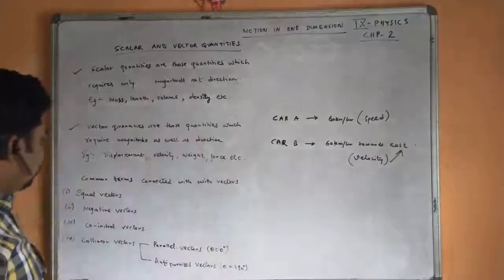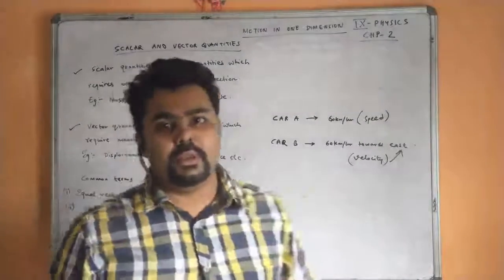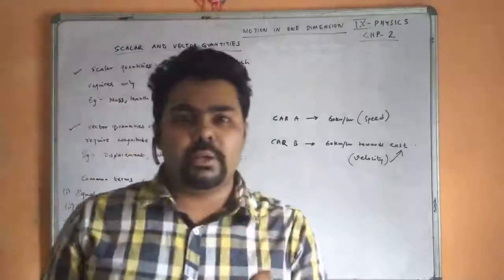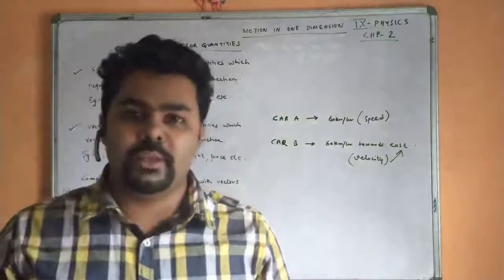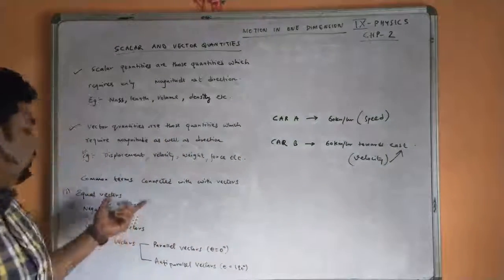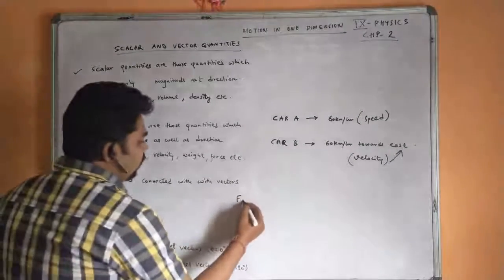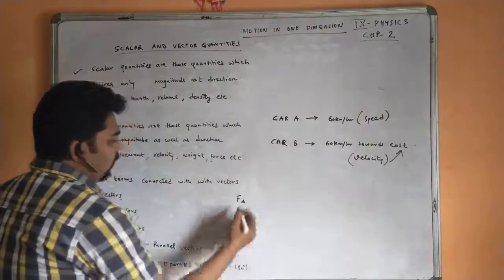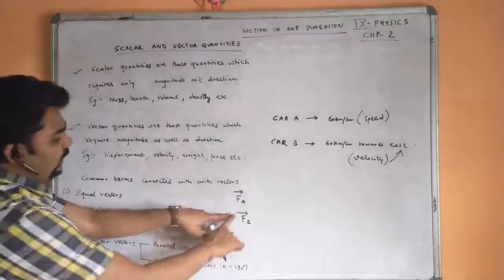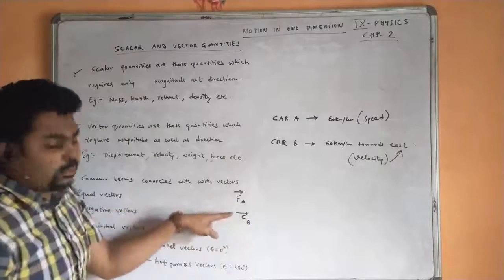There are some common terms related to vectors. Like equal vectors: vectors are equal if they have the same magnitude and the same direction. For example, there are two forces, FA and FB, with an arrow sign above F to denote vector quantities.